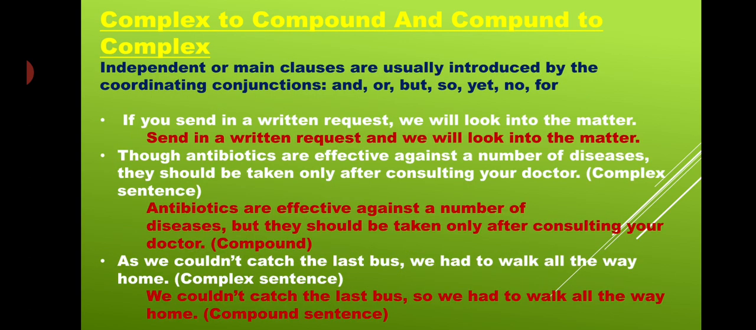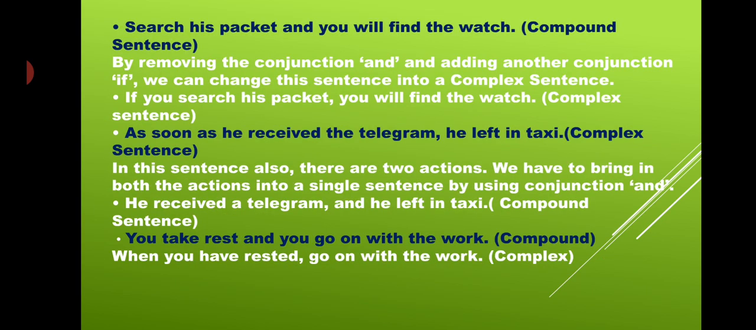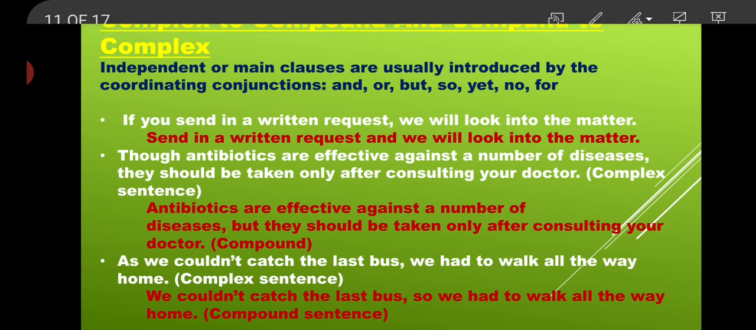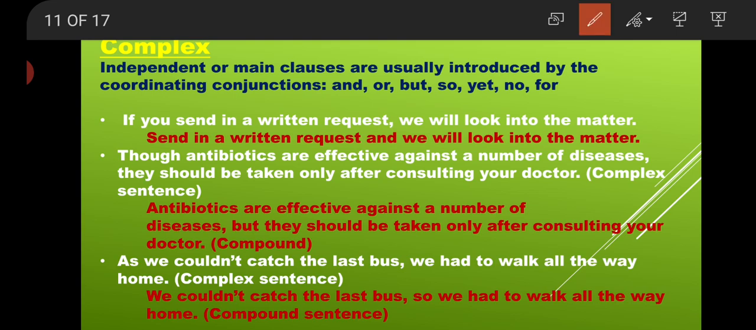Now the last part of understanding, that is complex to compound and compound to complex, vice versa. Independent or main clauses are usually introduced by the coordinating conjunctions and, or, but, so, yet, nor, for, etc. Right? In short, if I say, it is either, here it is a neither nor. Not "no", it's a neither nor. Typing mistake. It is nor.